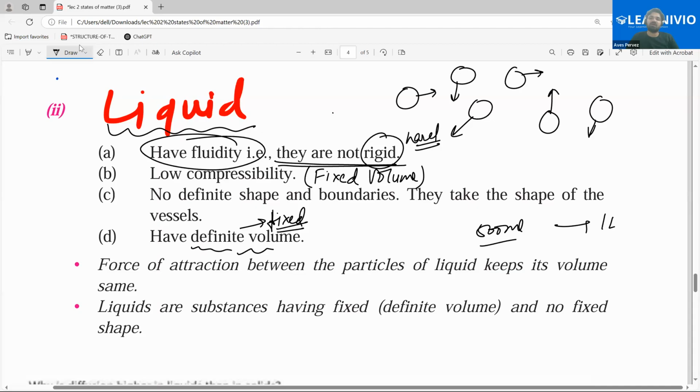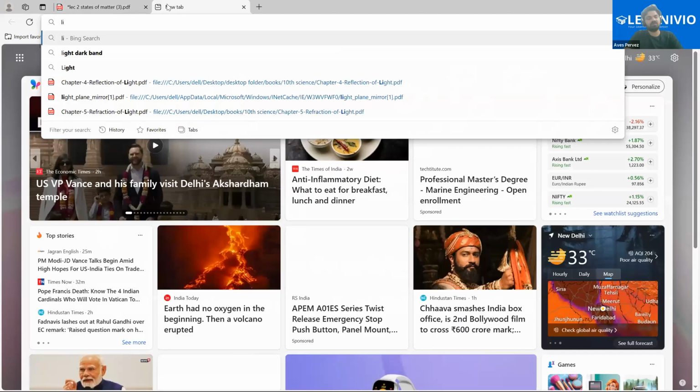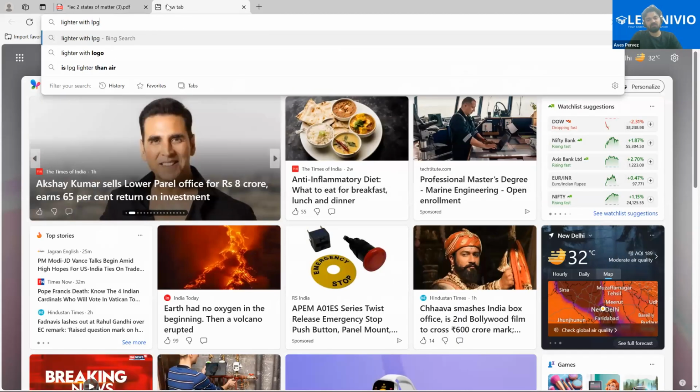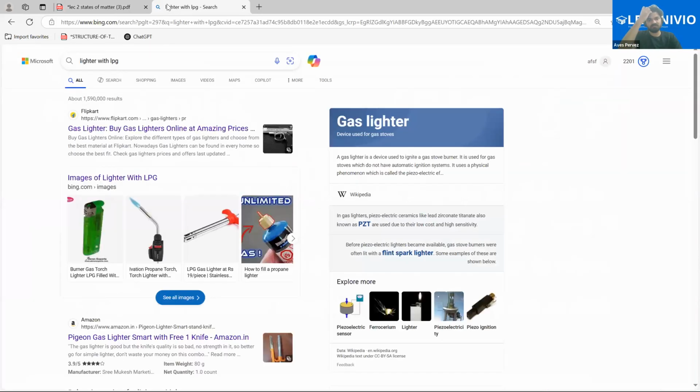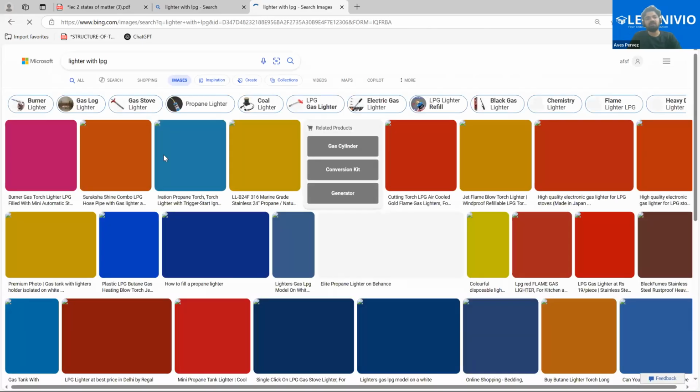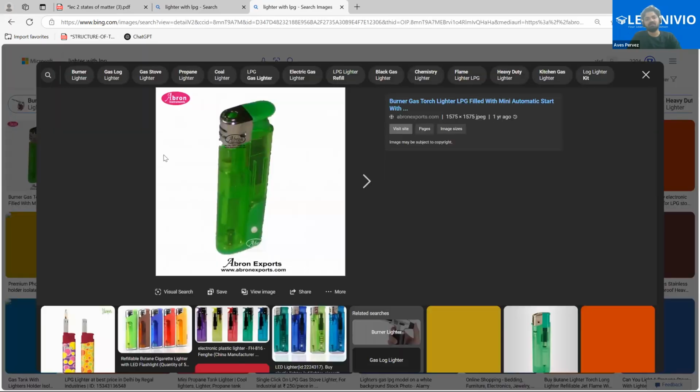But if I'm talking about gases, like you have seen lighters. Let me show you. This is the lighter which has a gas.